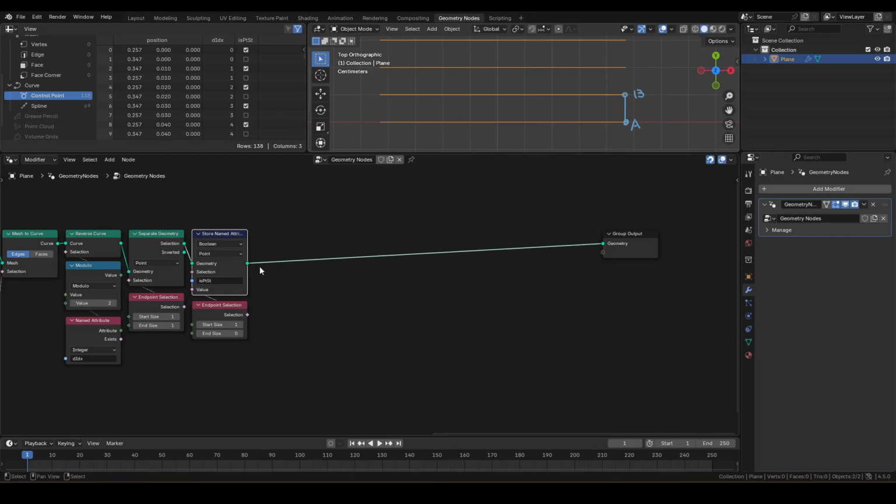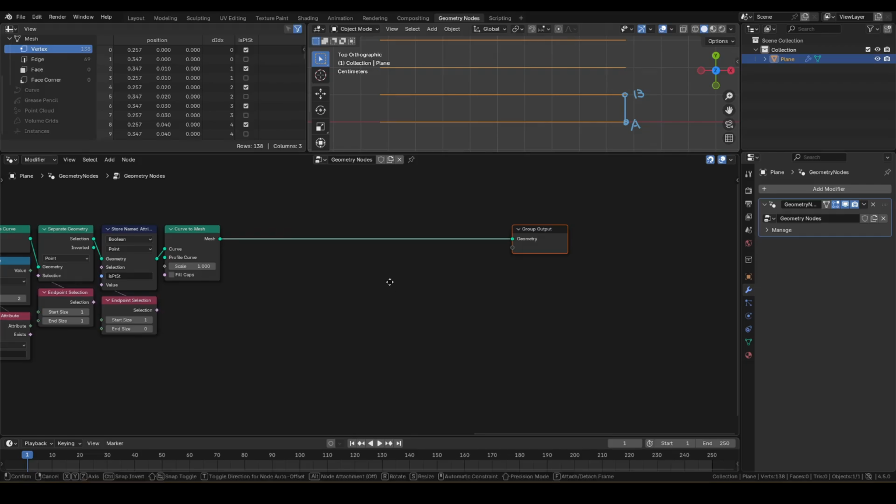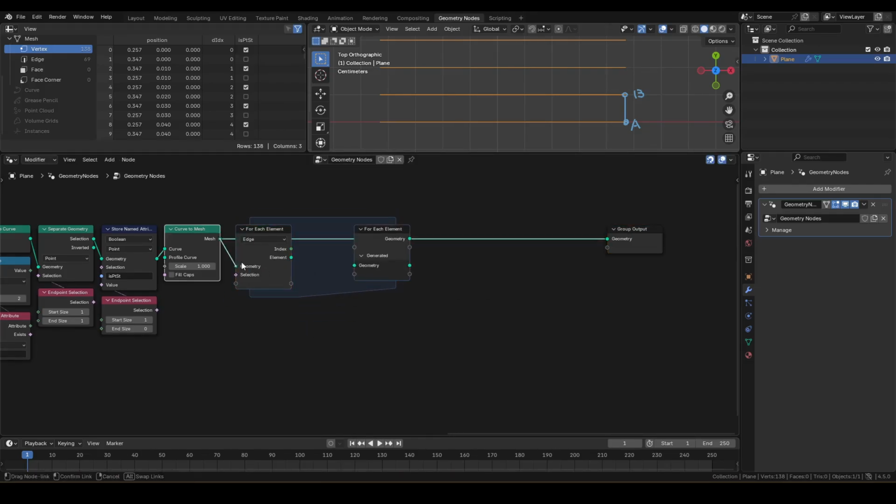So we cannot connect lines in curve domain, so let's first curve to mesh and convert to edges. Attributes are inherited even after conversion, so we'll be using this to our advantage. Add a for each element node and set domain to edge, then reconnect.